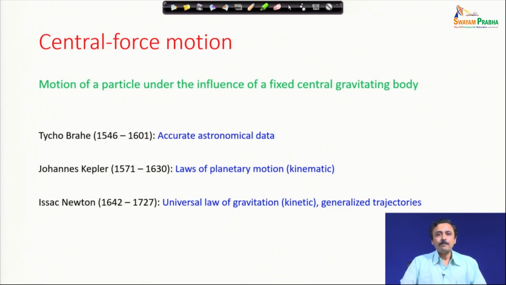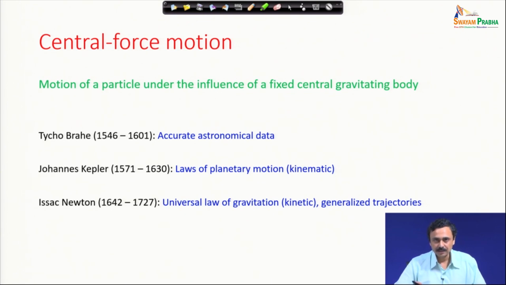Therefore, it now came into the realm of kinetics and you can do calculations and possibly predict paths which are not normally observable, like hyperbolic or parabolic paths. They are very difficult to observe. That can be done from Newton's laws of motion and Newton's law of gravitation. So, you can generalize trajectories, and now you can study dynamics of satellites, etc.